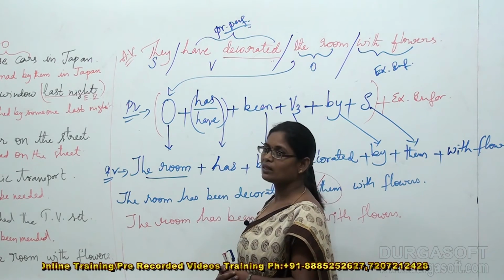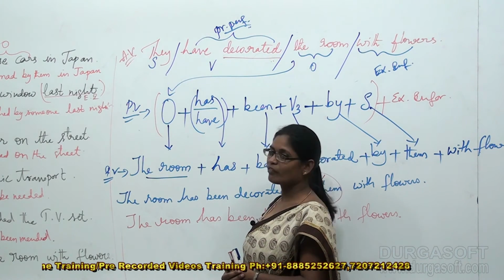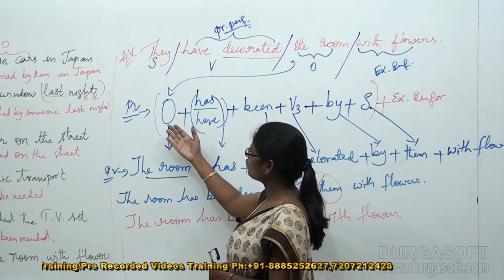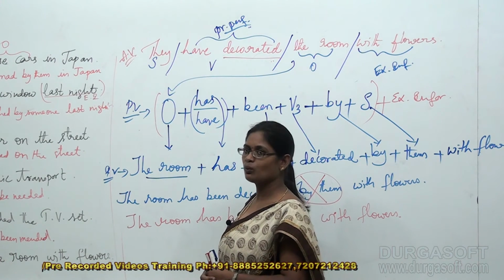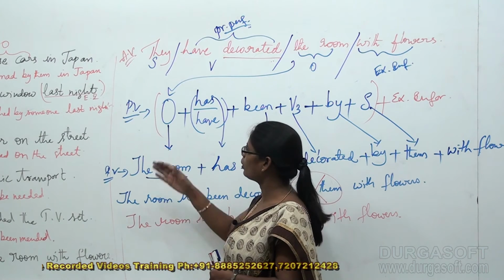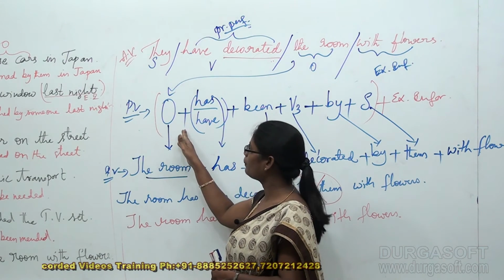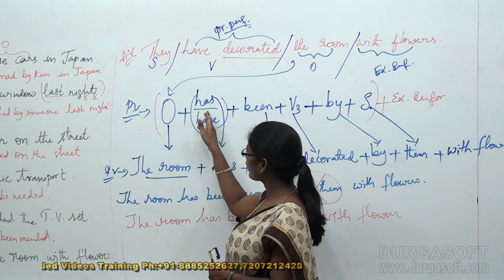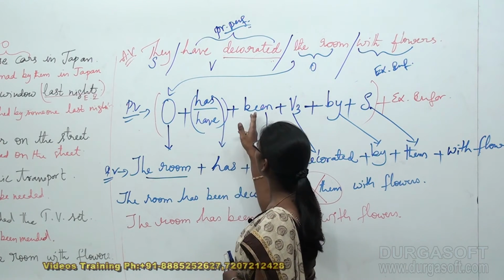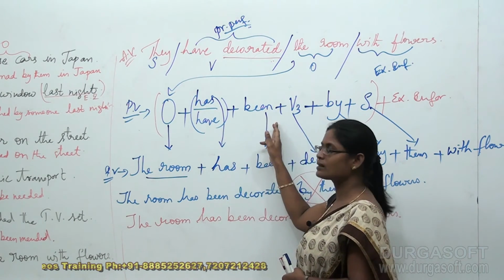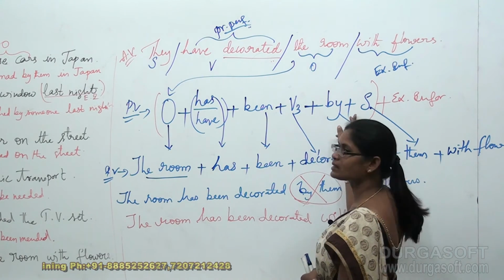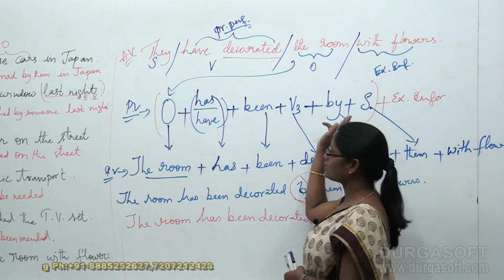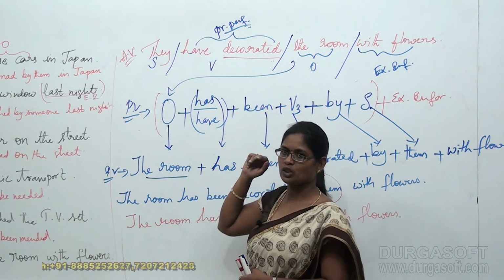According to that information, I framed the structure for passive voice, beginning with the structure: object plus has or have plus been plus V3 plus by plus subject. So this is actually my structure.